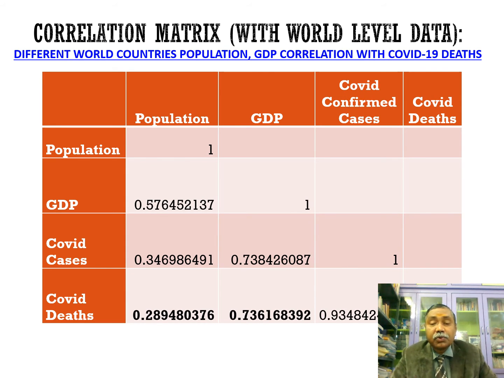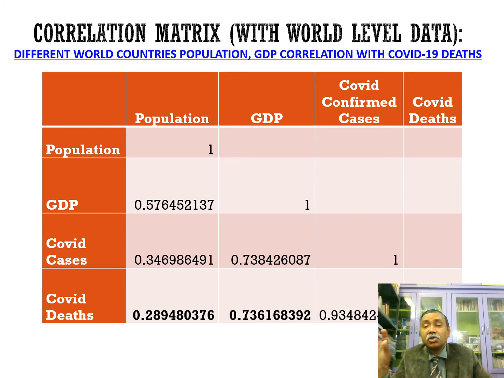This is the output of a correlation matrix with respect to world data. There is a very strong correlation between GDP and the COVID-19 days, with a correlation coefficient value of 0.73. Next, there is an average correlation between population and COVID days.